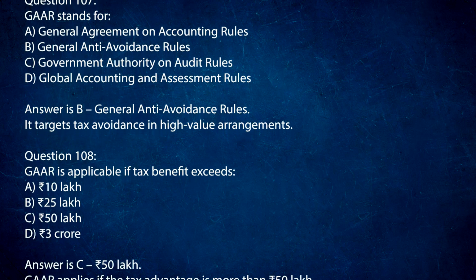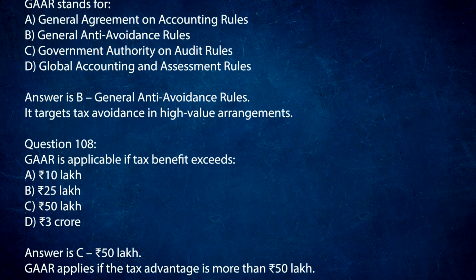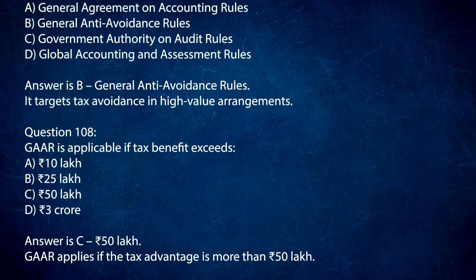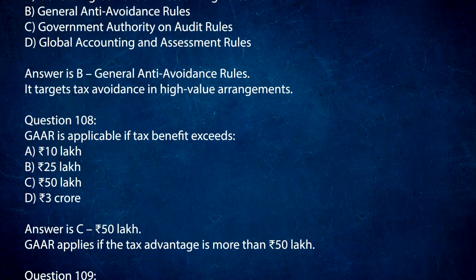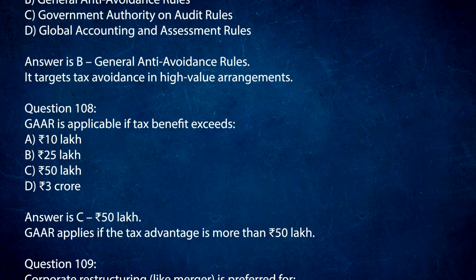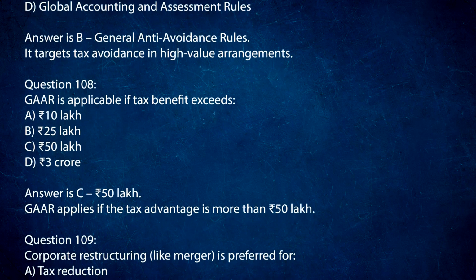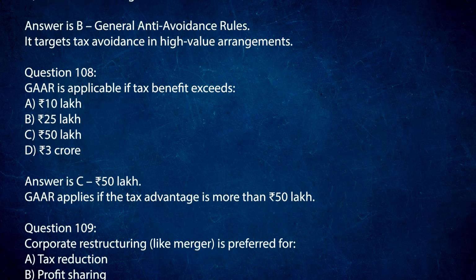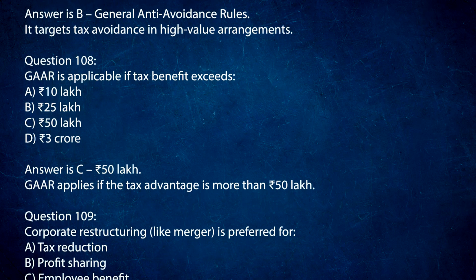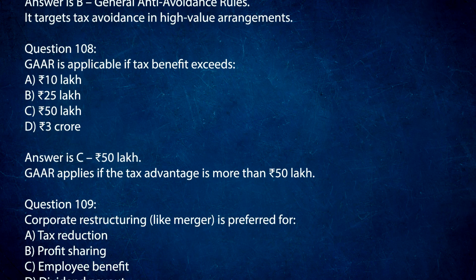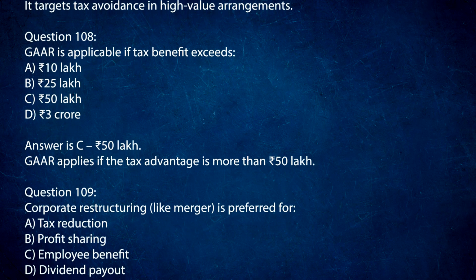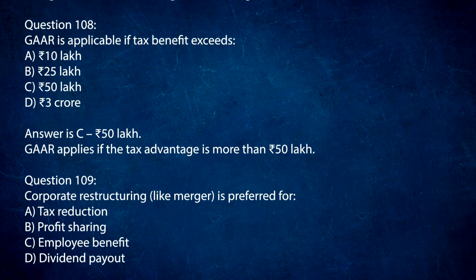Question 108. GAR is applicable if tax benefit exceeds A. 10 lakh rupees. B. 25 lakh rupees. C. 50 lakh rupees. D. 3 crore rupees. Answer is C. 50 lakh rupees. GAR applies if the tax advantage is more than 50 lakh rupees.